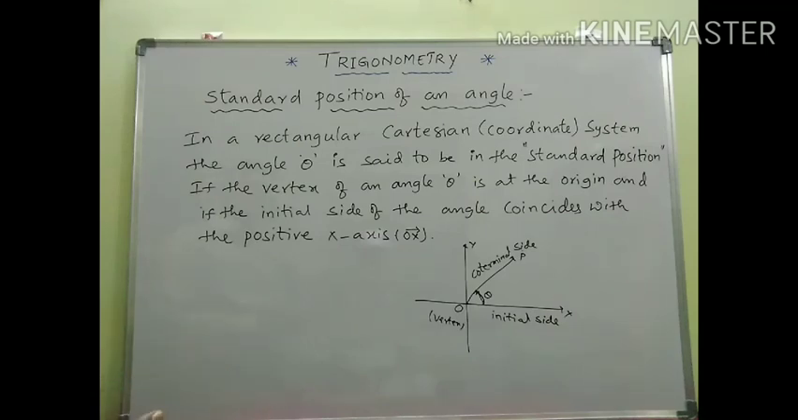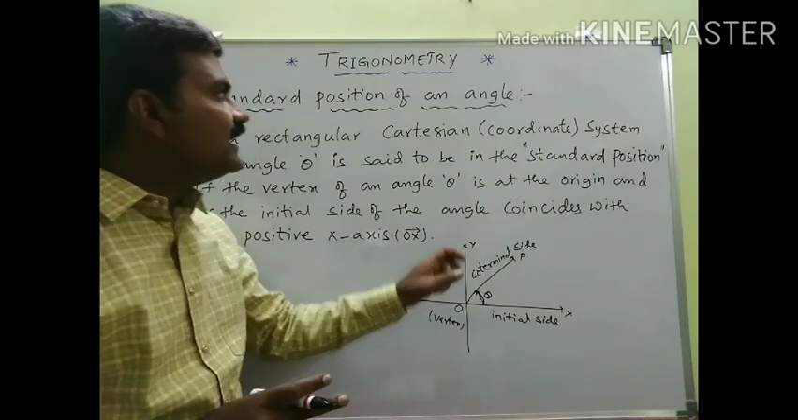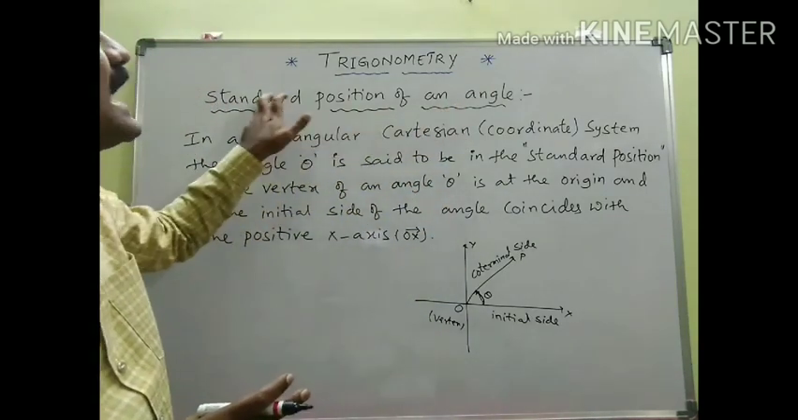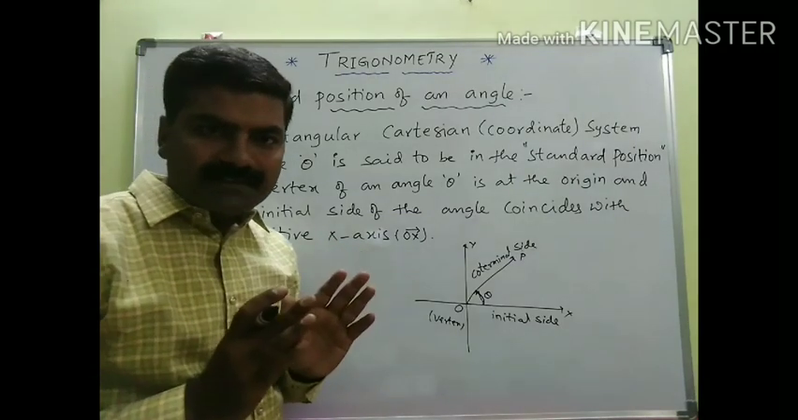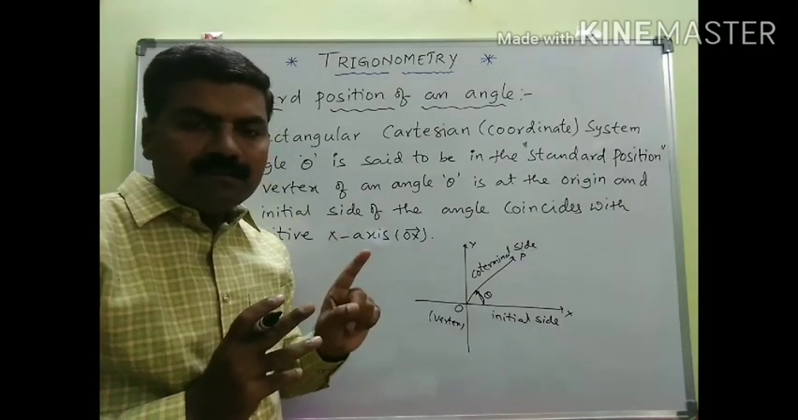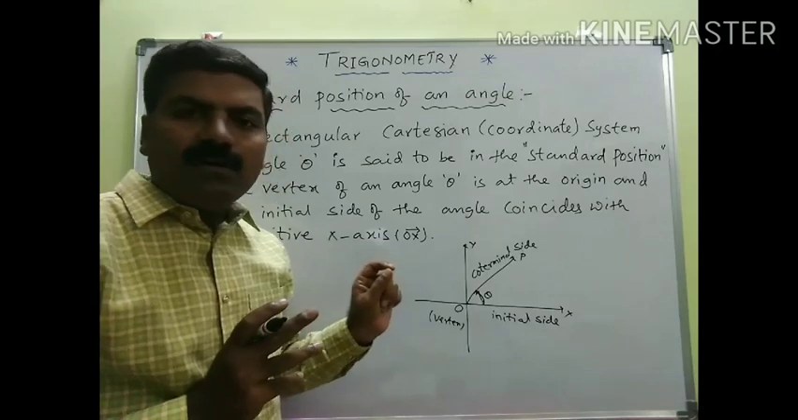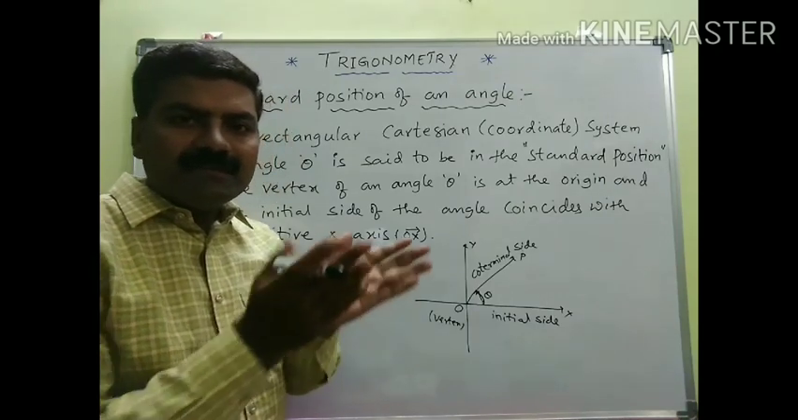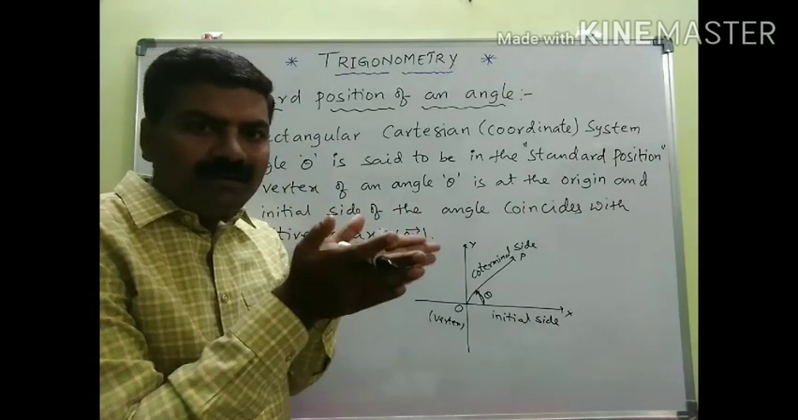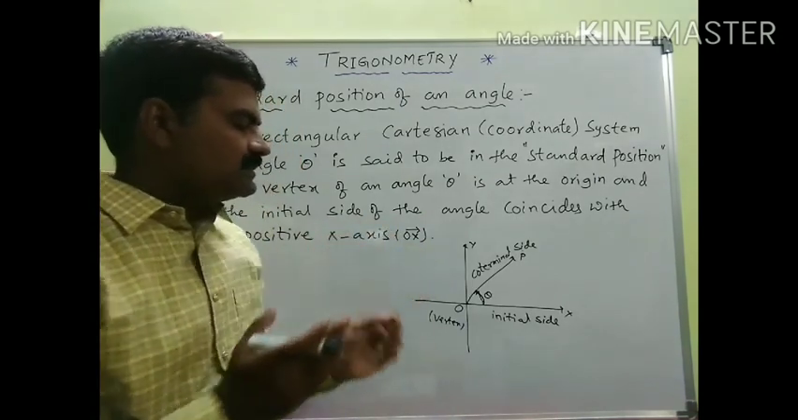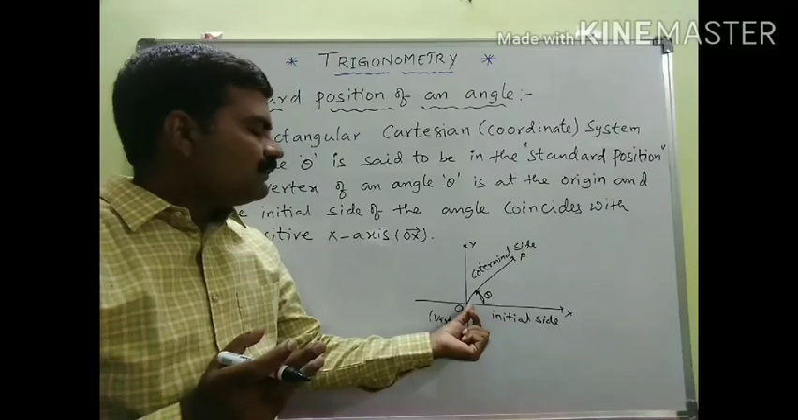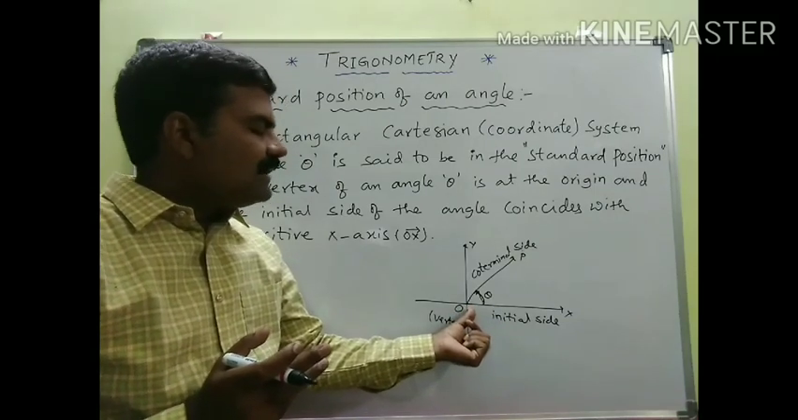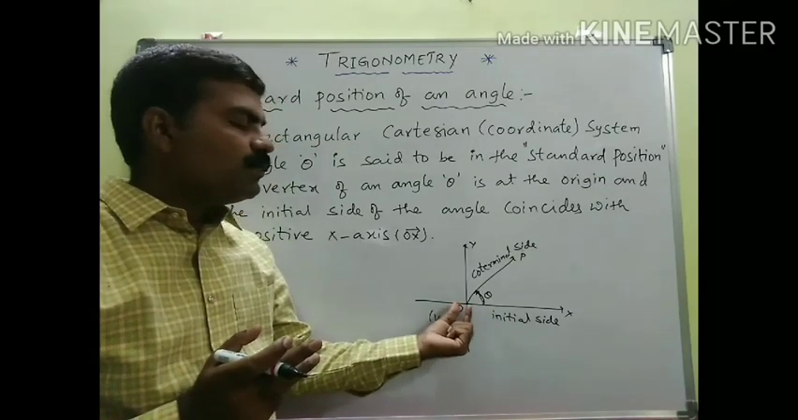When can we say that an angle is in standard position? This concept depends on only two points. Point number 1, the vertex must be the origin. The vertex is nothing but the common endpoint of the two rays. Clearly, O is the common endpoint, which is known as the vertex, and it is nothing but the origin.